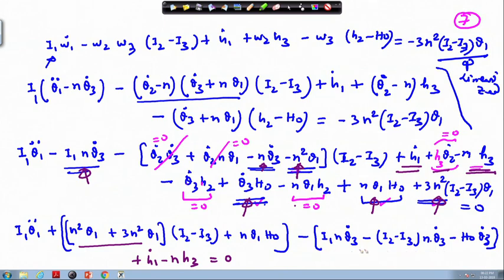And then the third term we pick up from this place, theta 3 dot we can flatly take outside, and inside we have I 1 n. So this term we can combine together.